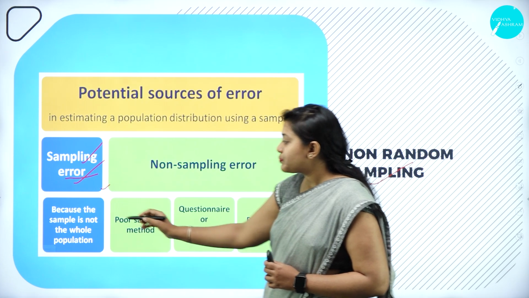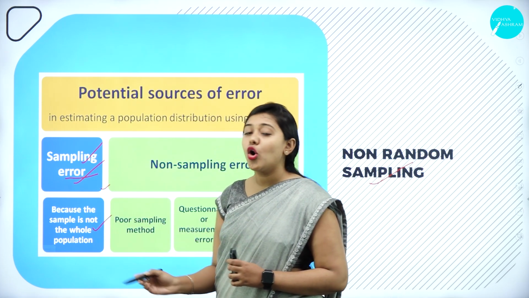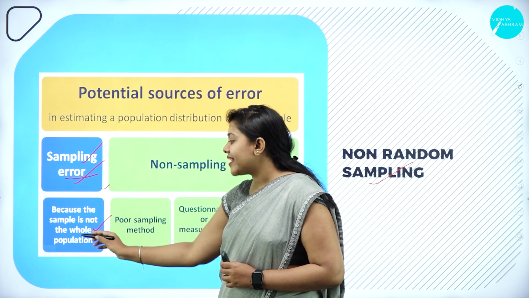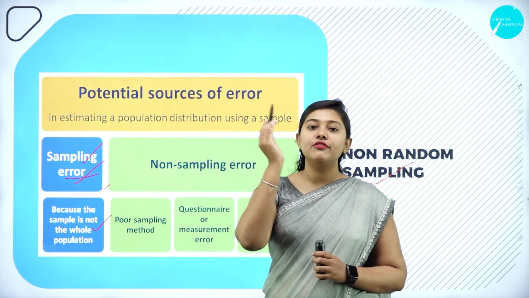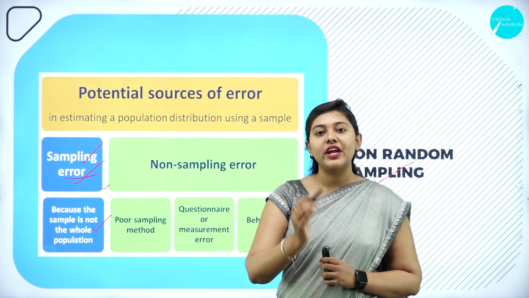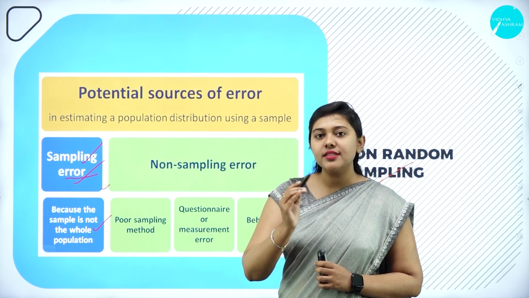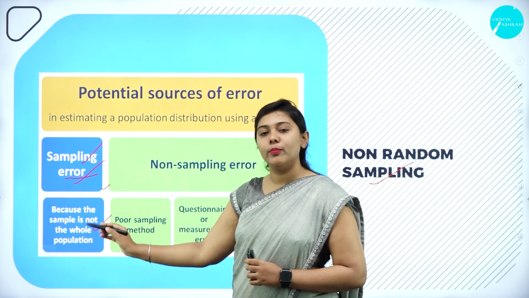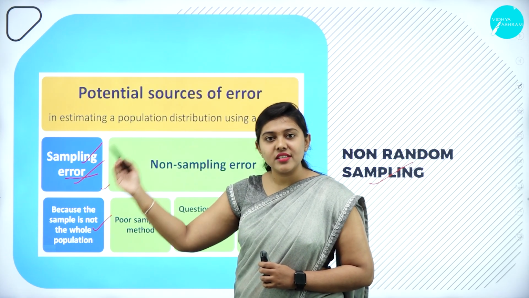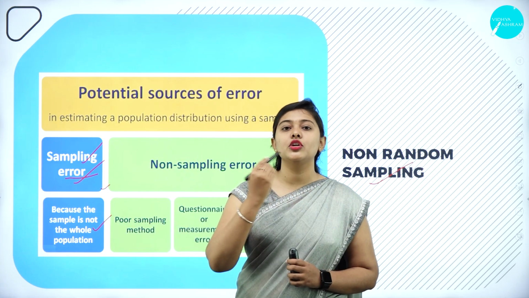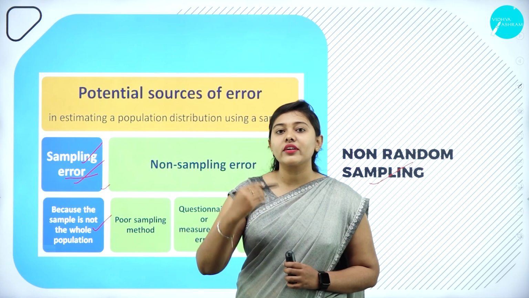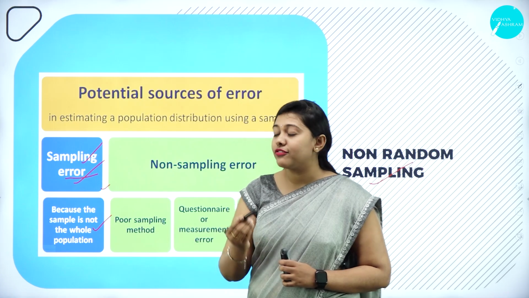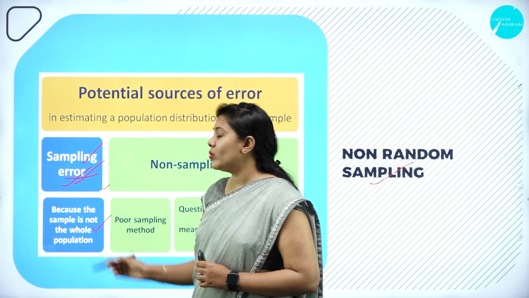So sampling error occurs because the sample is not the whole population. Why will sampling error occur? Because, as I have told you, the sample is not the whole population. From a part of a population we have picked a sample, and that sample should represent the entire population. Since it's not the whole population, whenever we generalize it to the entire universe, the information we have given might not be apt or accurate. For this reason, sampling error will occur.